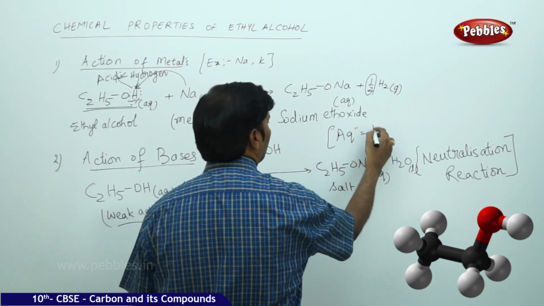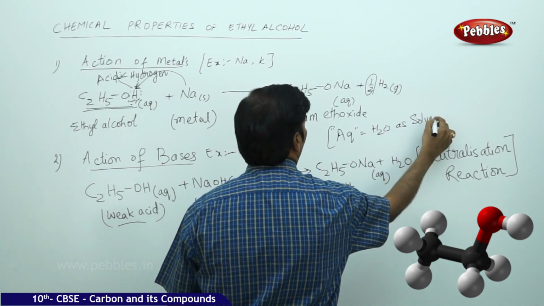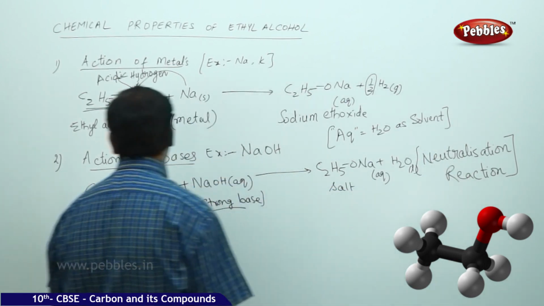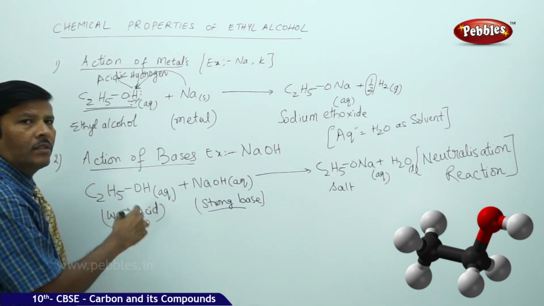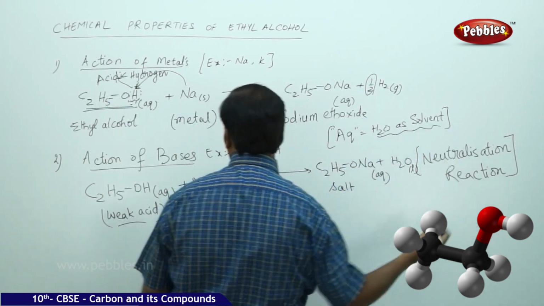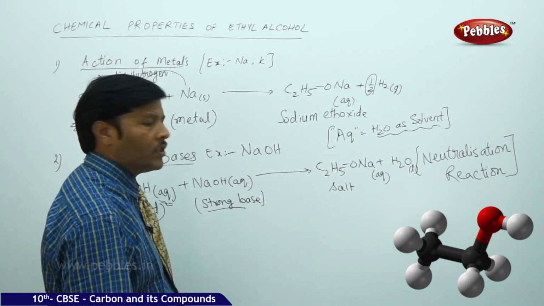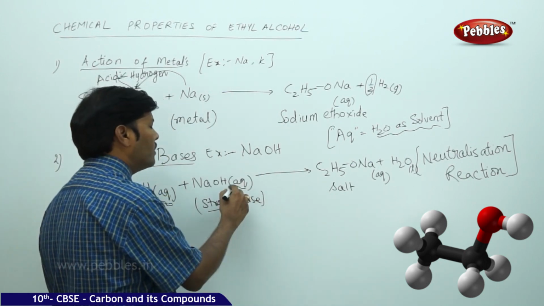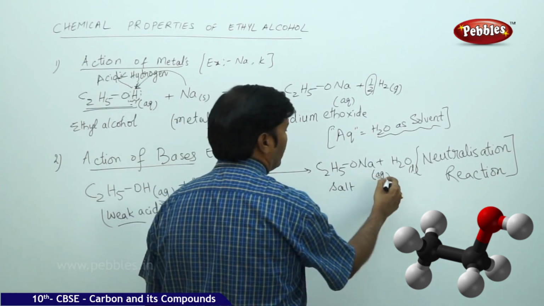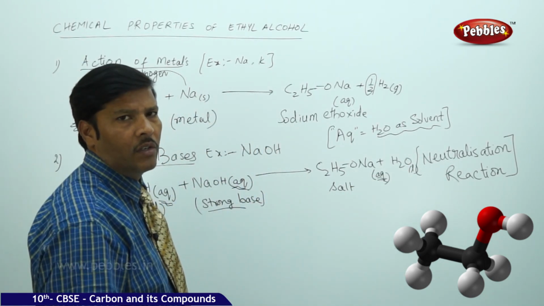Aq means water as solvent, because ethyl alcohol can ionize in the presence of base only if you are taking water as a solvent. That's why we mention the alcohol as aqueous, the base as aqueous, and the salt as aqueous, and water is of course liquid. So this is a kind of neutralization reaction.